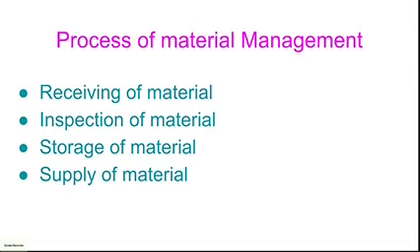Receiving of material means you have to maintain a record when you receive the material: from whom you receive it, who the delivery person is, what the nature of the material is, what the quantity is. Everything has to be mentioned. That is receiving of material, the first process.